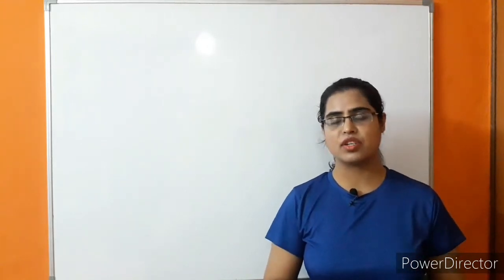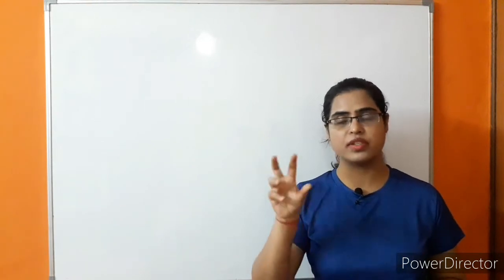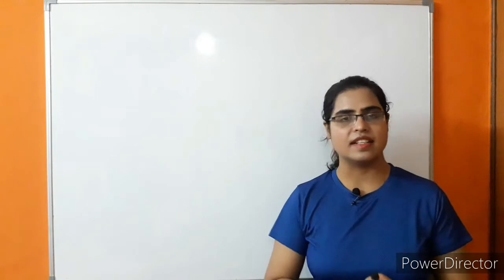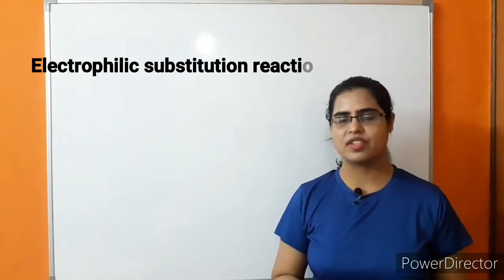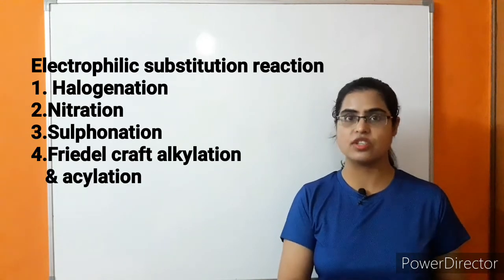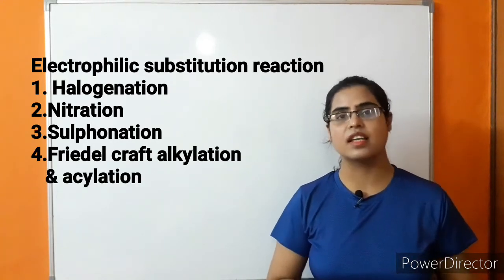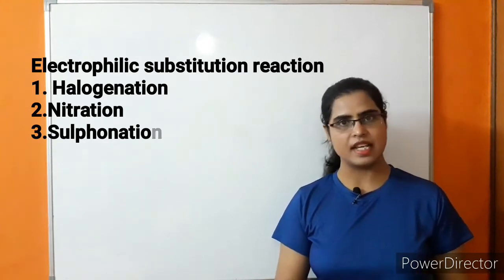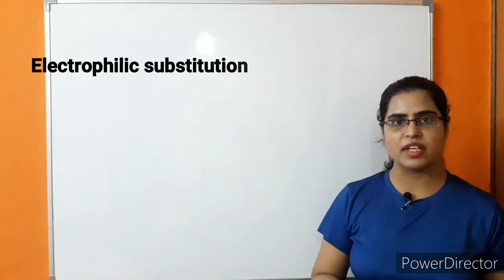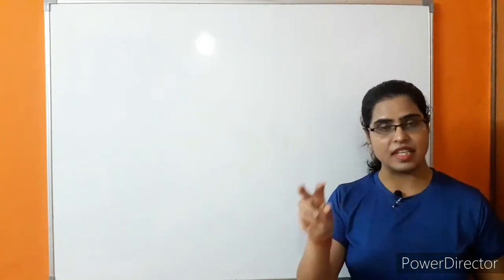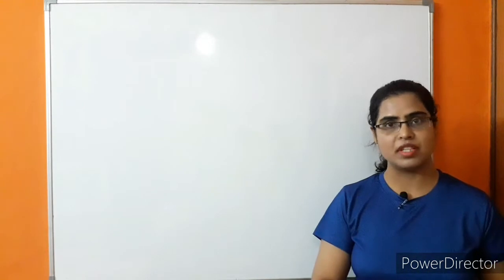There are many reactions we have studied in which ortho and para products are formed. Examples are electrophilic substitution reactions like halogenation, Friedel-Crafts alkylation, acylation, nitration, sulfonation. These are examples in which ortho-para substitution takes place. Let's see why ortho-para product is obtained when these groups are attached to the benzene ring.